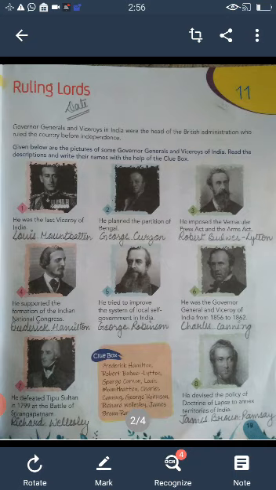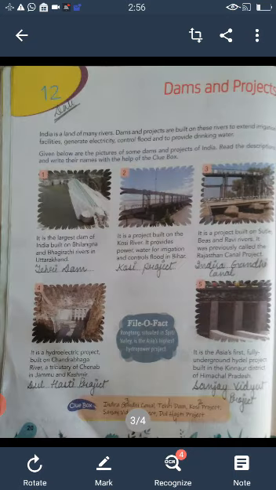Now come to exercise number 12, that is dams and projects. India is a land of many rivers. Dams and projects are built on these rivers to extend irrigation facilities, generate electricity, control flood, and to provide drinking water. These are the various characteristics we can say of dams and projects.